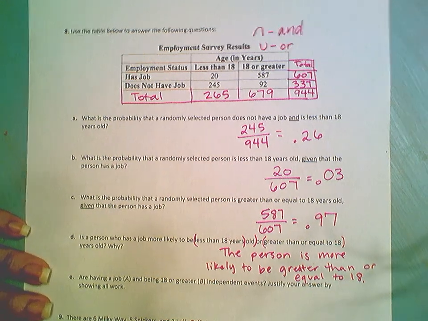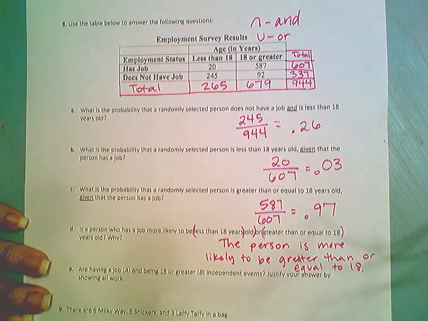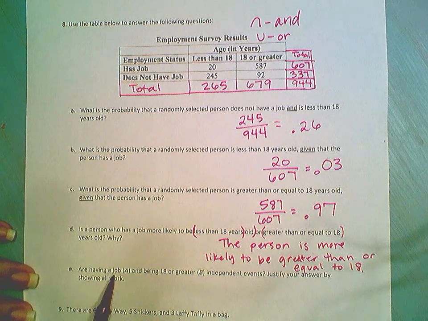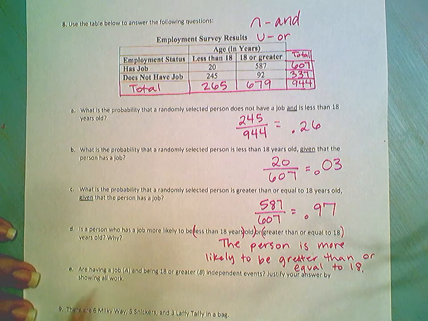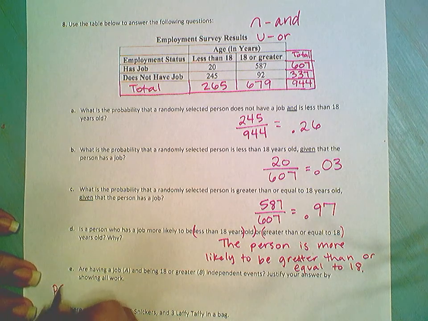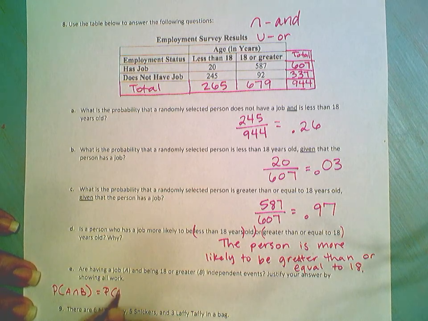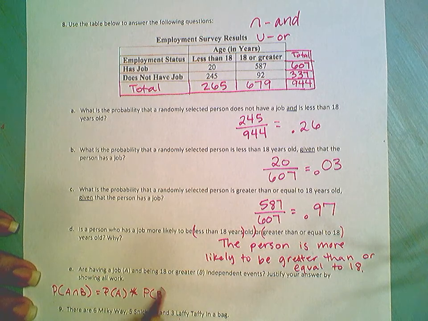For part E, are having a job and being 18 or greater independent events? Justify your answer by showing all your work. Again, if we're trying to test independence, we'll say the probability of the intersection must be equal to the probability when you multiply them together.